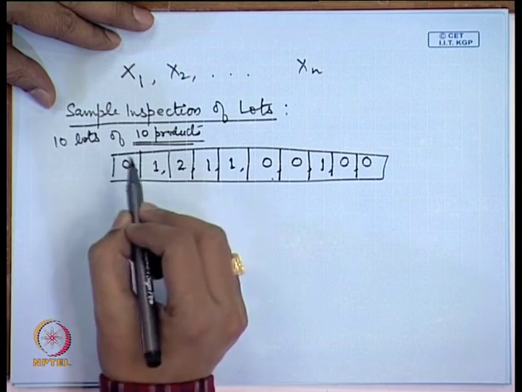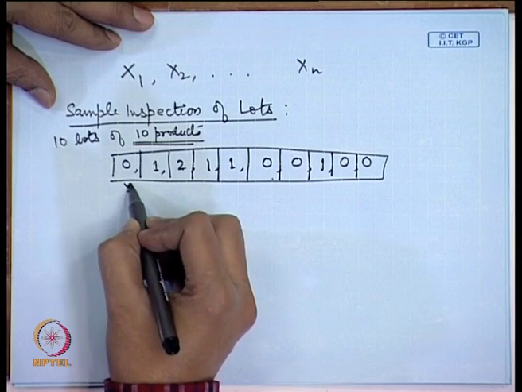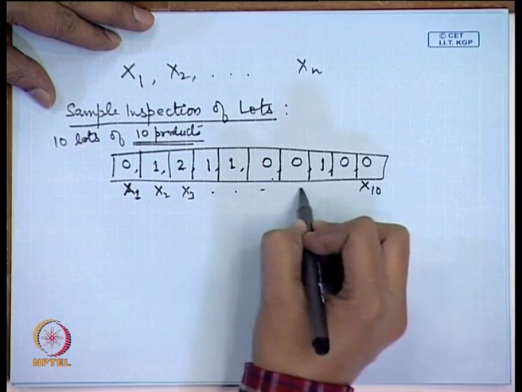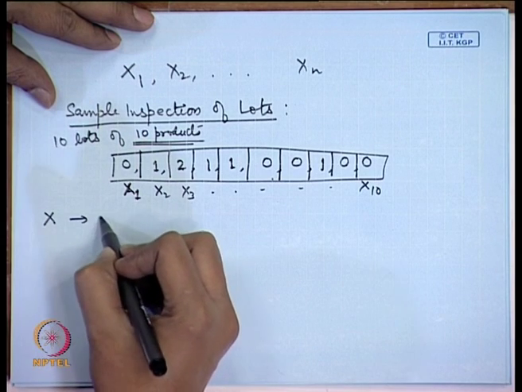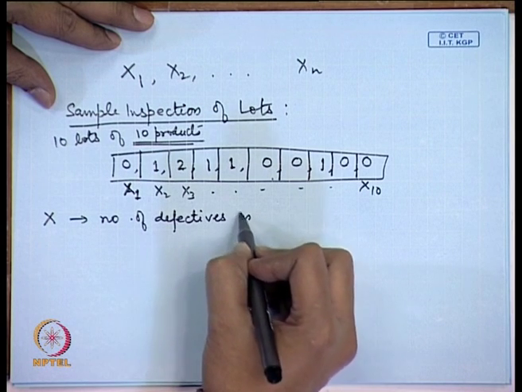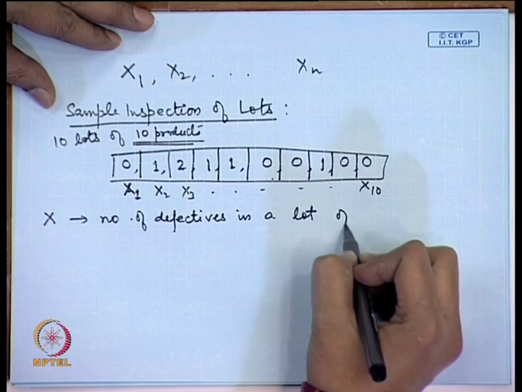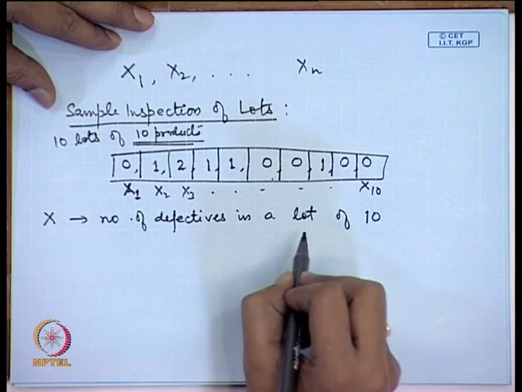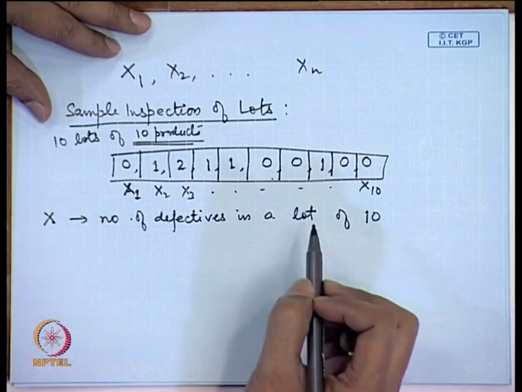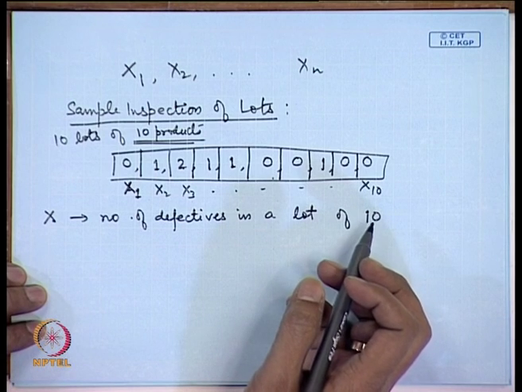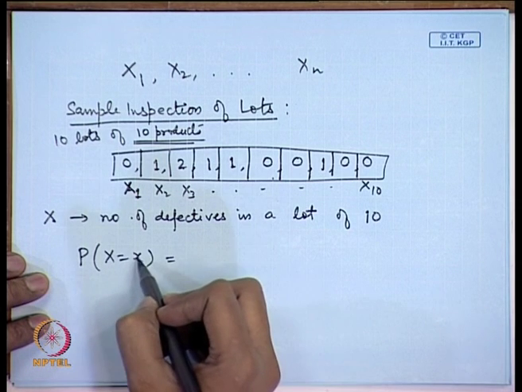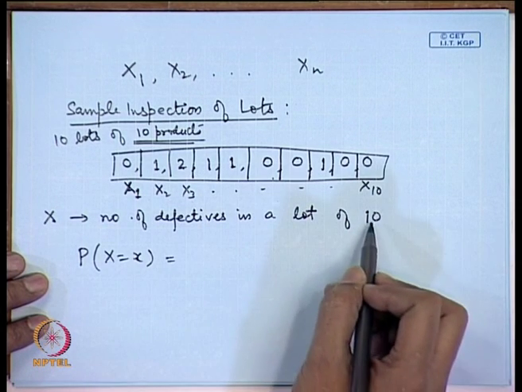For statisticians these values will represent the values of x1, x2, x3 up to x10. So, the random variable X denotes here the number of defectives in a lot of 10. In a lot of 10 there are X number of defectives. In fact, in this particular case one can find out the corresponding probability distribution. For example, if I say that there are X number of defectives in a lot of 10.